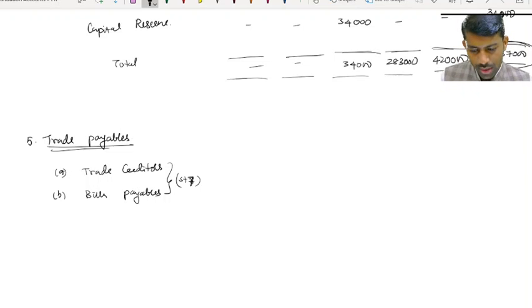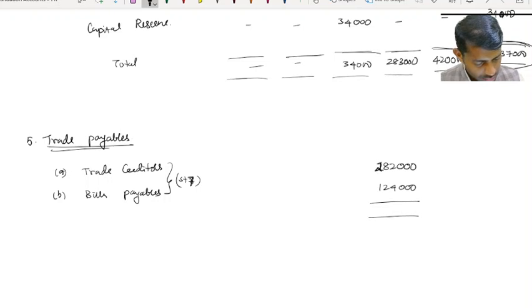So copy trade creditors, it is 2,82,000. Yes, sir. Then bills payable 1,24,000. Therefore, net 4,06,000 is total.